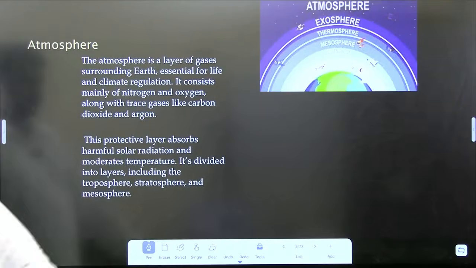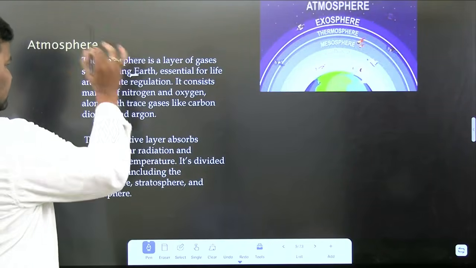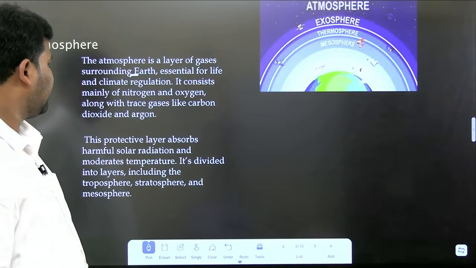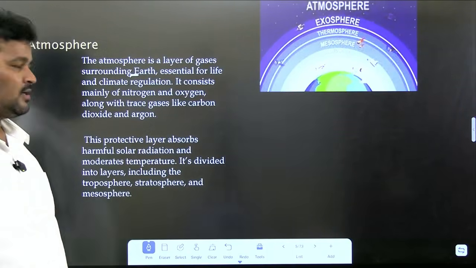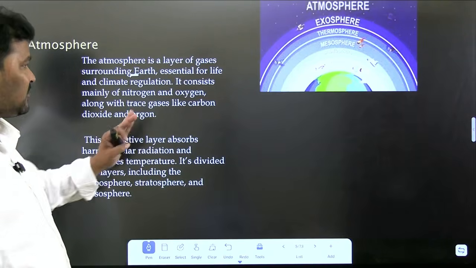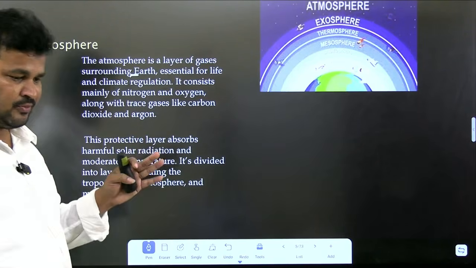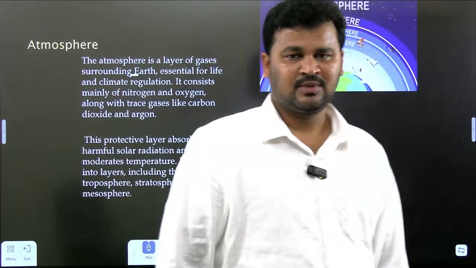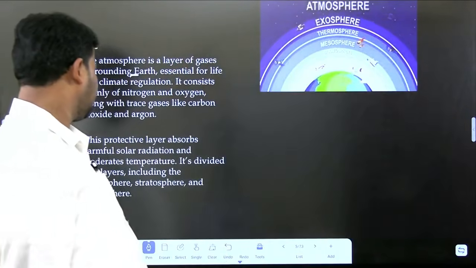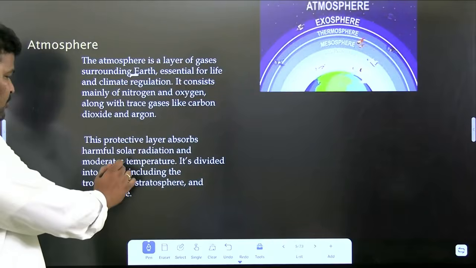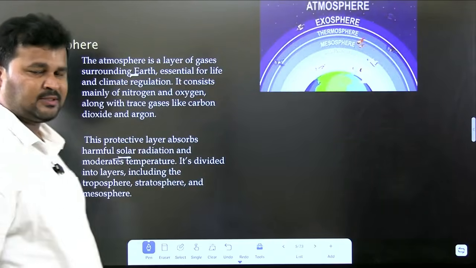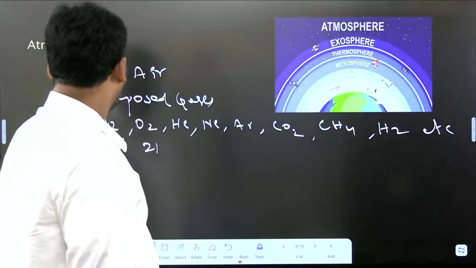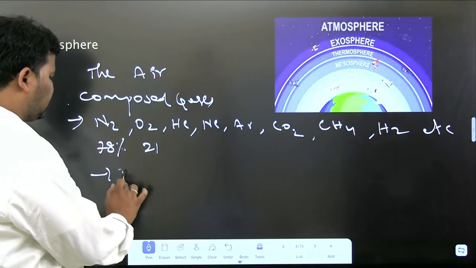Clear? The atmosphere is a layer of gases surrounding the earth, essential for life and climate regulation. Now we are in the atmosphere only. Clear? We are a part of this atmosphere. This atmosphere protects us from solar radiation. The atmosphere acts as a thick blanket.